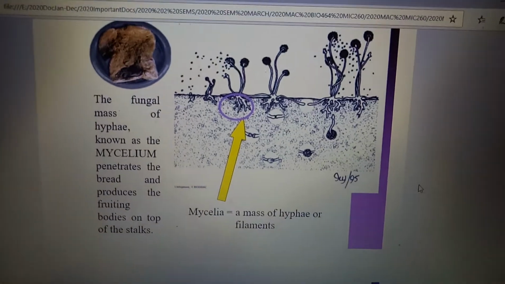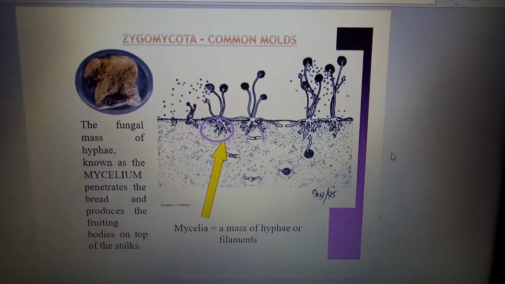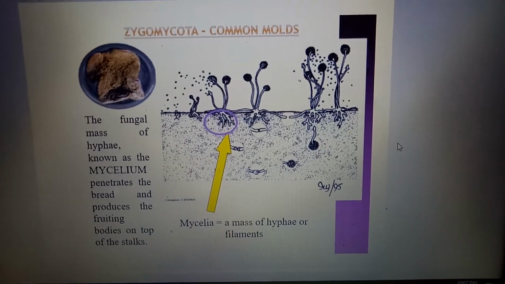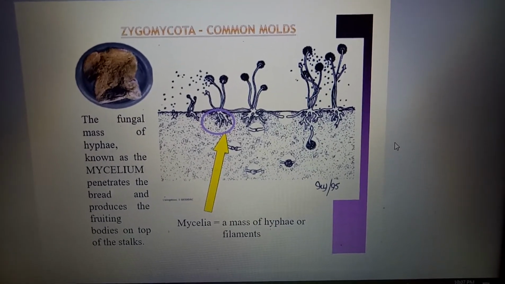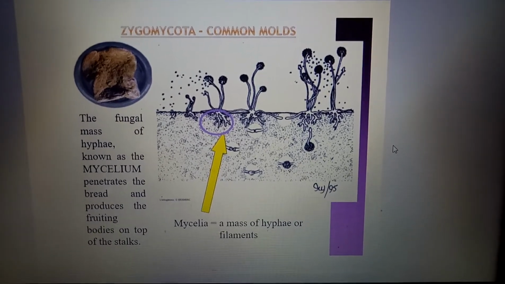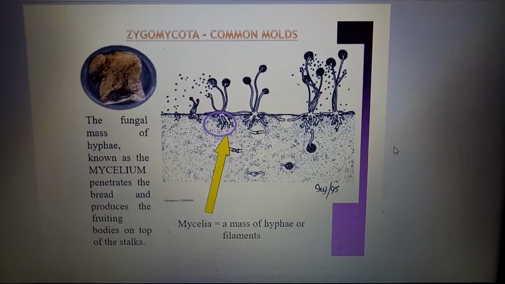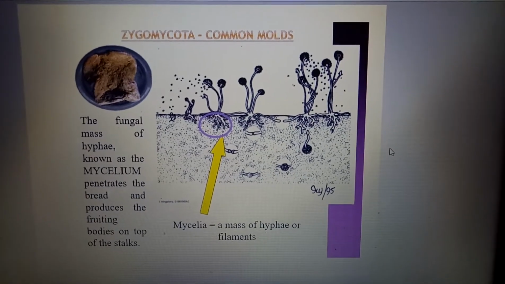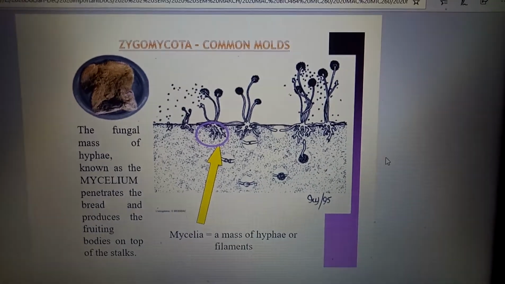So this is what I told you before about zygomycota, common mold or bread mold. You can see on the surface of the expired bread, the black color. In detail, the fungal mass or hyphae, known as mycelium, penetrates the bread and produces fruiting bodies on top of the stalk.